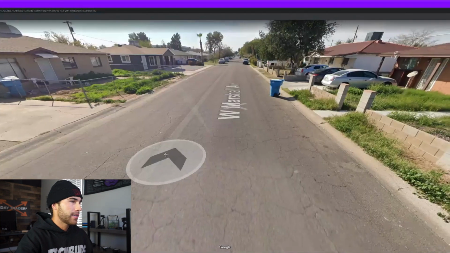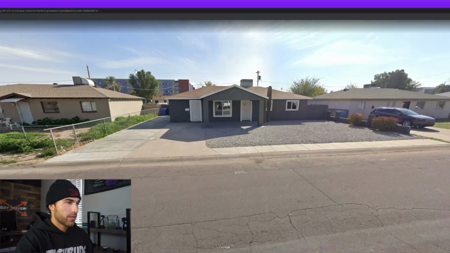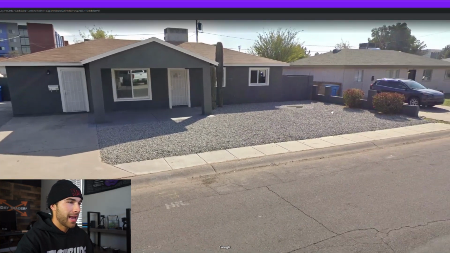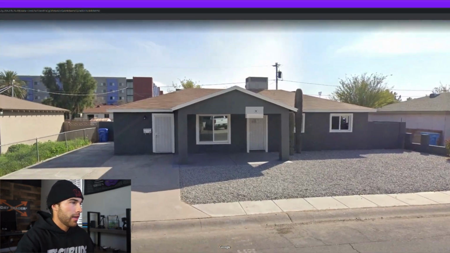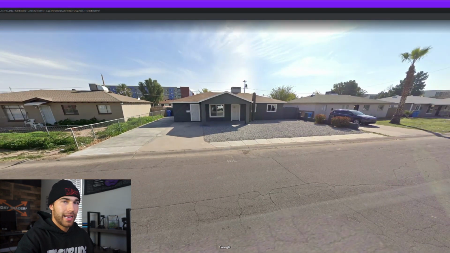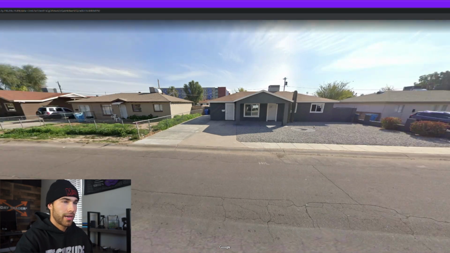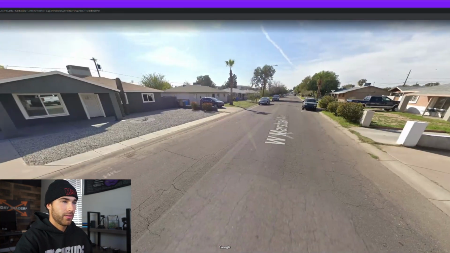And this is an example actually right over here. So this house right here is the exact opposite of something you want to look for. It's extremely well maintained, fresh paint, new yard. It looks like the owner or the tenant in there really takes care of the property, which means they probably don't want to get rid of it. And just some background information, this house did get flipped. It actually recently sold a couple months ago, so it is a new owner. So I just know right off the top of my head that this isn't even worth looking at.